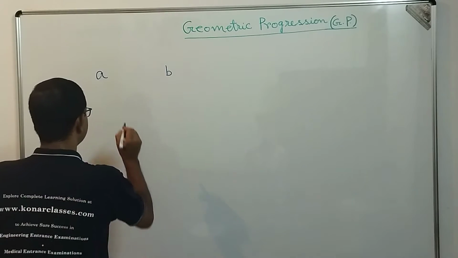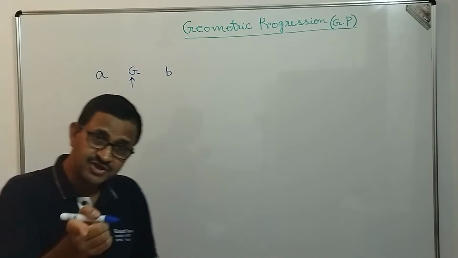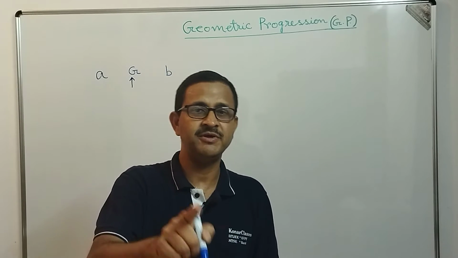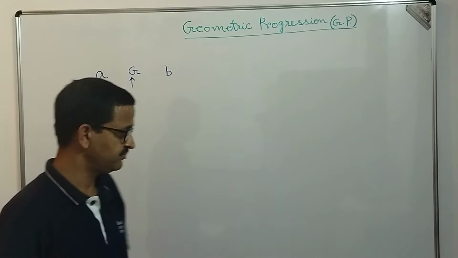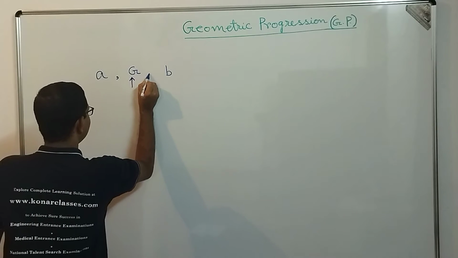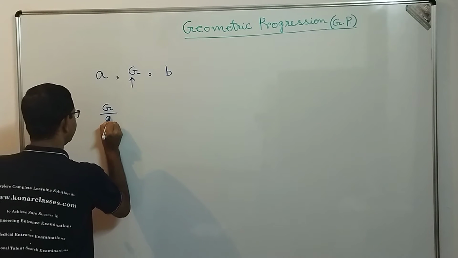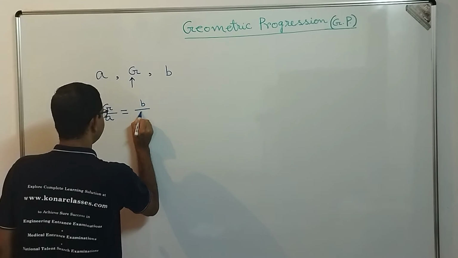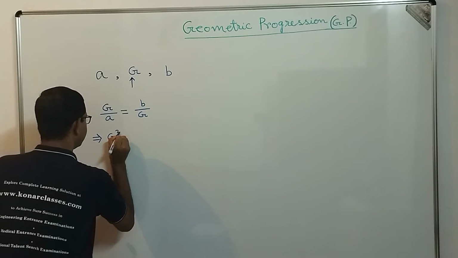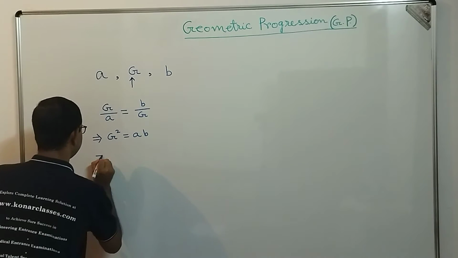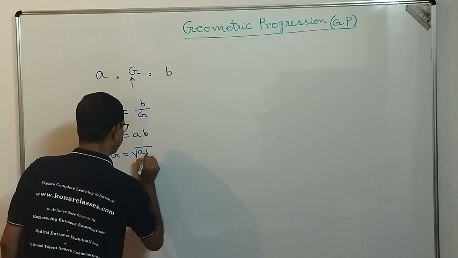Now, if we introduce a third term G in such a manner that A, G, B are in geometric progression, then we can say that G is the geometric mean between A and B. As A, G and B are in geometric progression, the ratio between G and A should be equal to the ratio between B and G. From here we get G square is equal to A into B. That implies G is equal to plus minus square root of A into B, but we are considering only the positive square root.